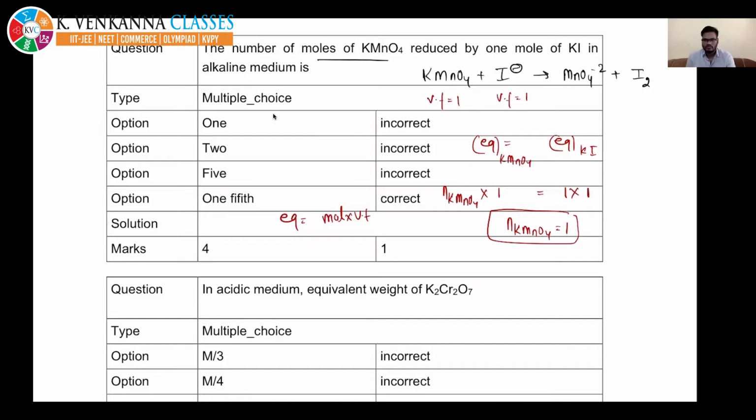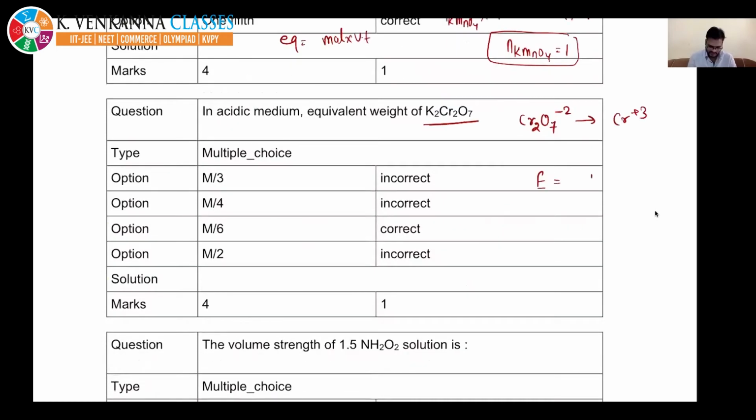Okay. So moving to the next question, in acidic medium the equivalent weight of K2Cr2O7. It's a direct question. Generally, K2Cr2O7 is used only in acidic medium. So it converts into Cr plus 3, right? So if its molar mass is M, then equivalent weight is nothing but molar mass divided by valency factor. It is getting converted from +6 to +3, so its valency factor is 2 atoms into (6 minus 3), which is 6. So this is nothing but M by 6. Answer is M by 6.